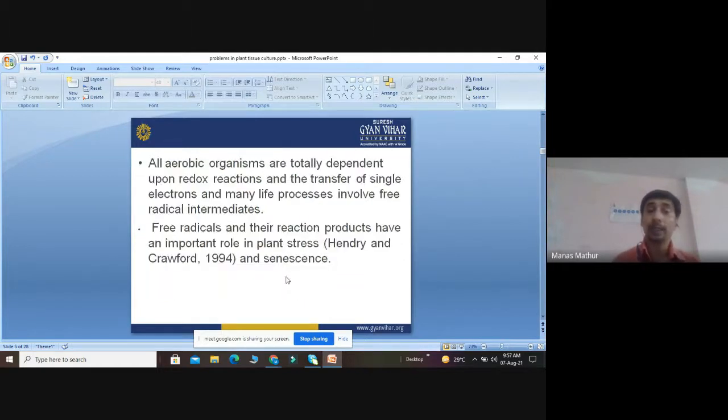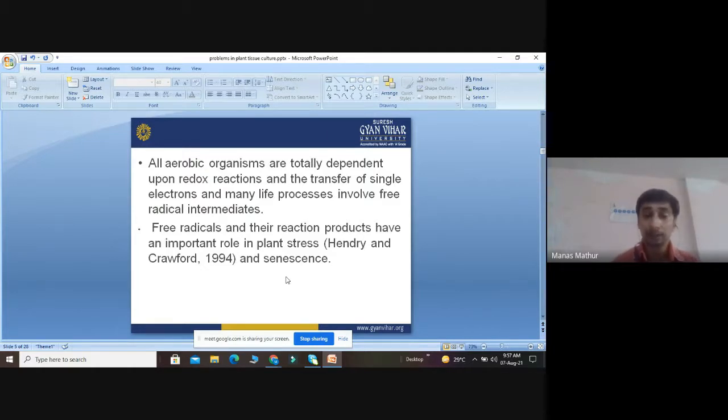Then all aerobic organisms are totally dependent upon redox reactions. These organisms have some metabolism and depend upon the redox reaction and the transfer of single electrons, and many life processes involve free radical intermediates.